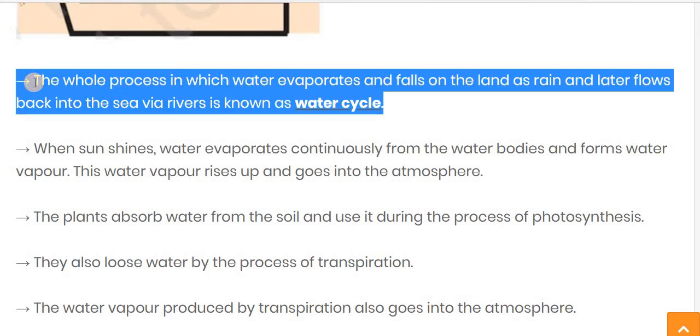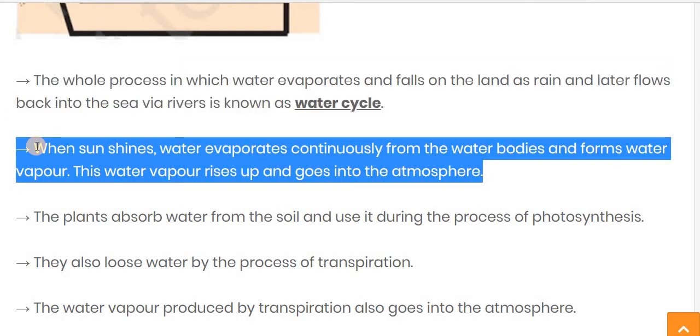First of all, we have to write down the definition of the water cycle. The whole process in which the water evaporates and falls on the land as rain and later flows back into the sea via rivers is called the water cycle. When the sun is shining, water evaporates continuously from the water bodies. Water bodies means where the water is stored, like sea, oceans, river, lake, pond, reservoir, etc., and forms water vapor. This water vapor rises up and goes into the atmosphere.